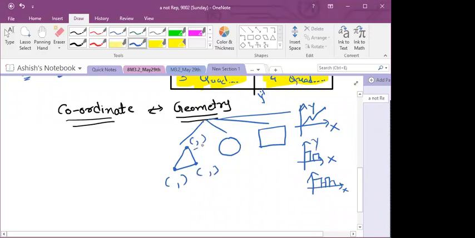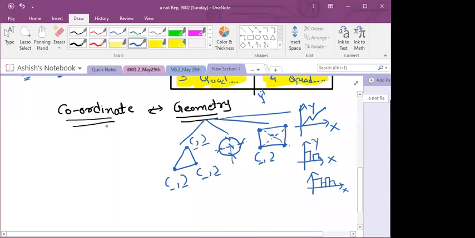For this circle, if you are providing coordinates for its center, this point, this point, for any quadrilateral, if you are providing coordinates to all its vertices, and its center point or point of intersection of its diagonals, then this branch of study is called coordinate geometry. So coordinate geometry means we are providing coordinates to each and every point of geometry.